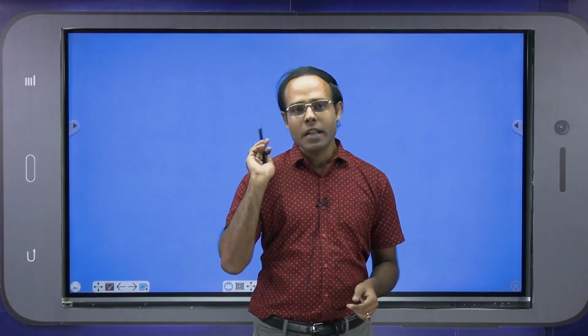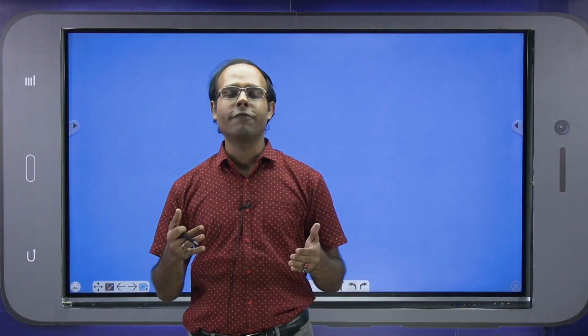So we will see some phenomena which happen because of light today. Please see this.